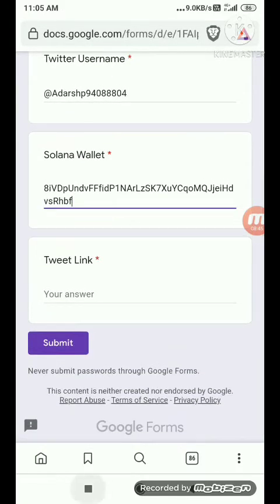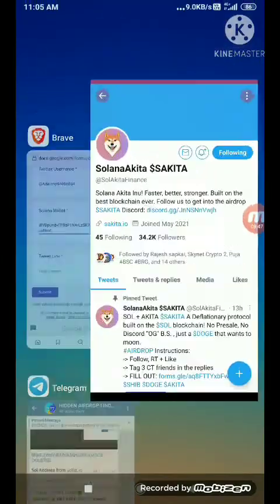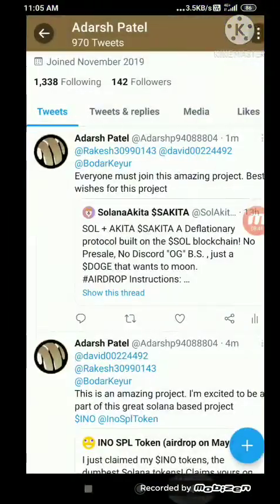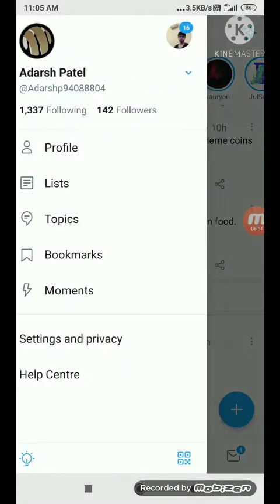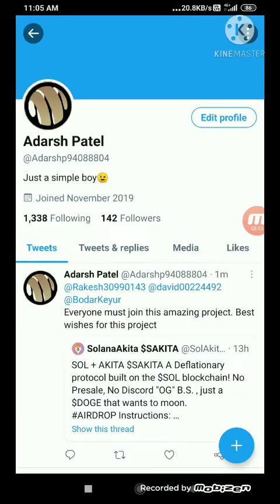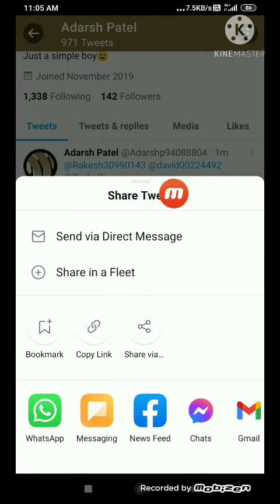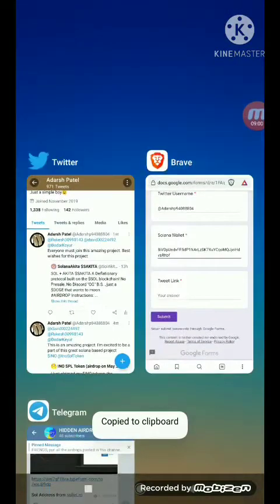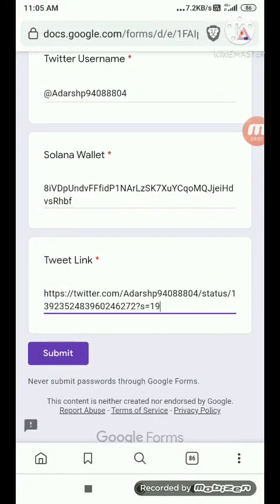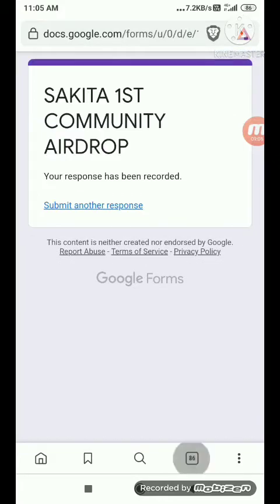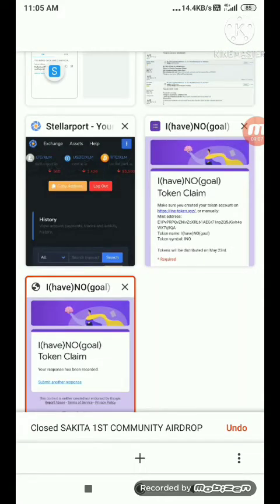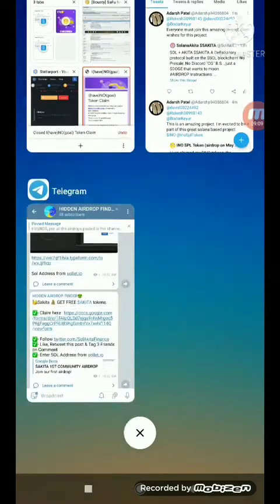Now you need to submit your tweet link which you can get from Twitter. So just click on the top left 3 bars, click on your Twitter profile image, and then click on this share button, as this was the Solana Akita tweet link. Now go back to here and paste it over here, click on submit, and now our second airdrop has also been joined.